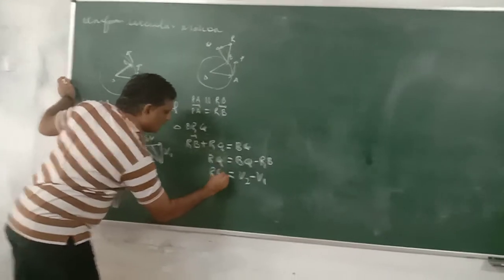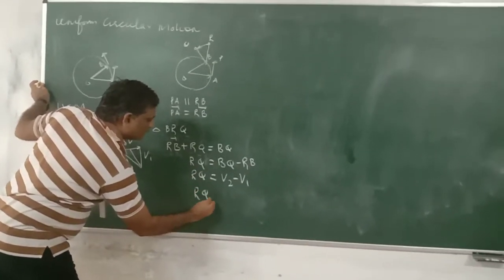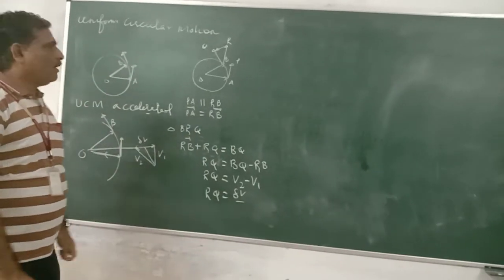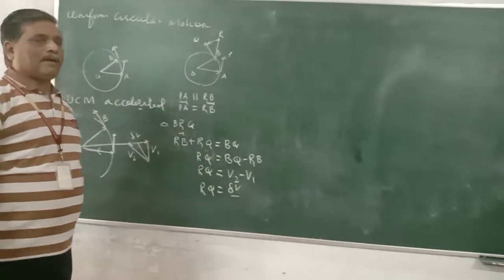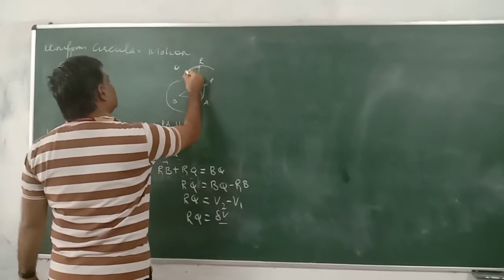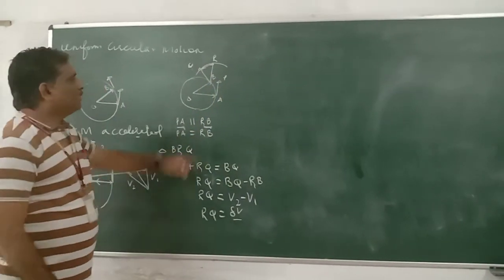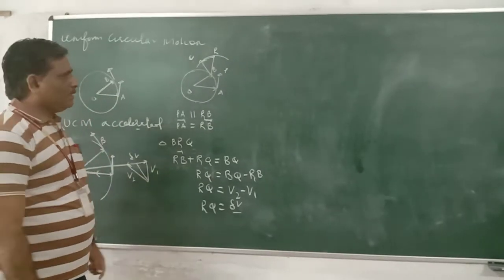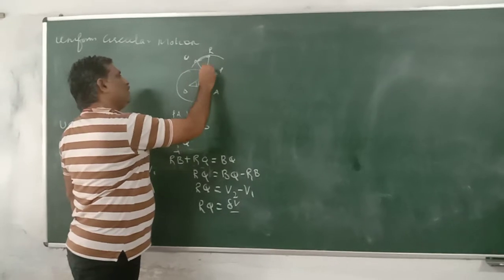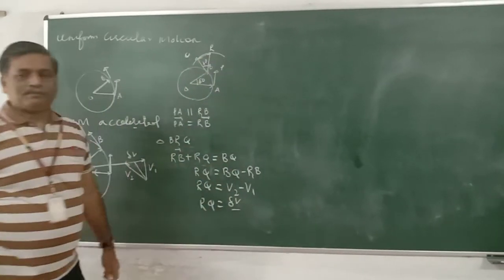So RQ is nothing but delta V, the change in velocity. Now I draw a circle with B as the center and BR as the radius. This angle is delta theta. Similarly, this angle is also delta theta.